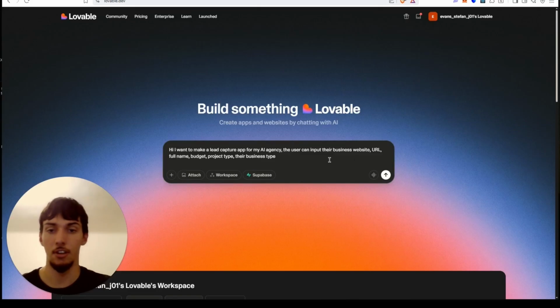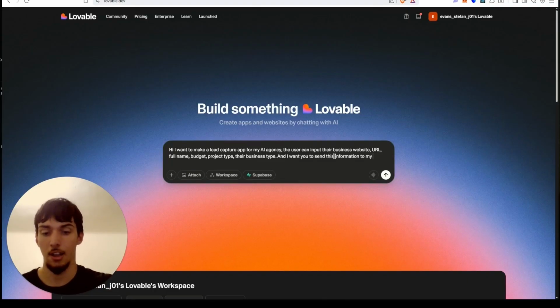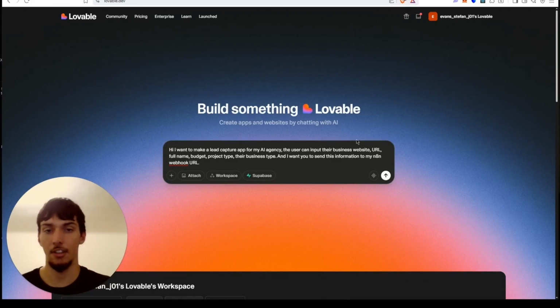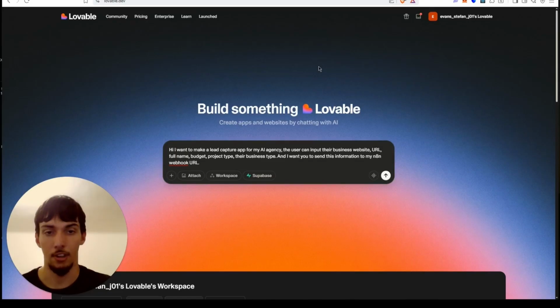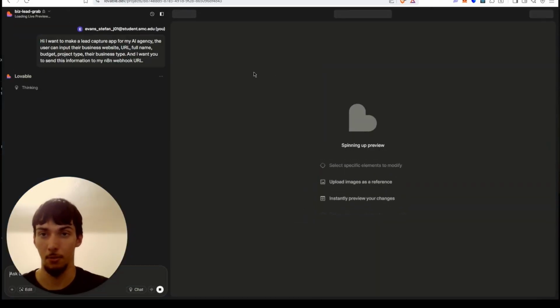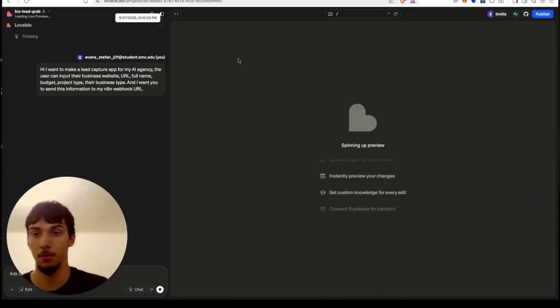That should be good. And I want you to send this information to my n8n webhook URL. So I think that should be good enough for Lovable, but you can go into detail and make your own stuff. You can get really complicated with this and really in depth and make some pretty cool apps, but for now we're just going to do this.